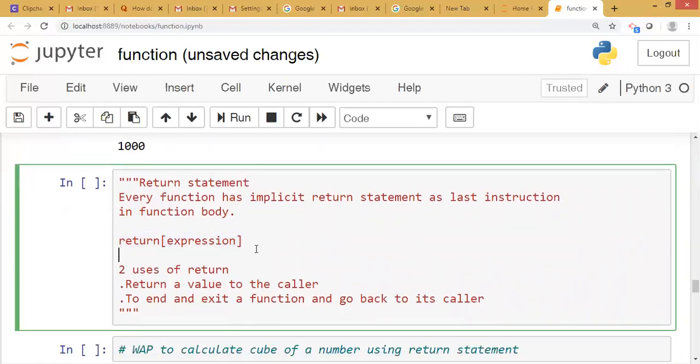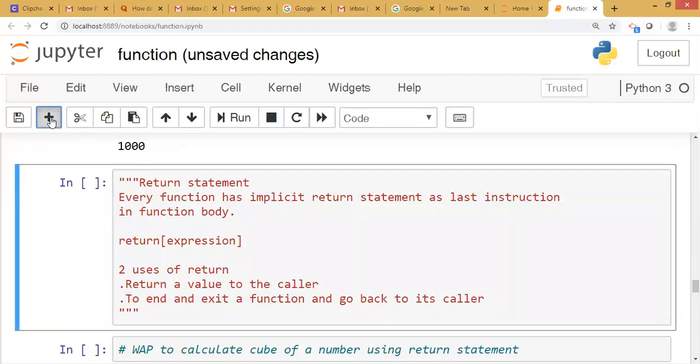Then why do we use the return statement? For two purposes. First is to return a value to the caller, and next is to end and exit a function and go back to its caller. That means whenever the return statement comes, it goes out of the function. So if we write any statement after the return statement, it will not execute. Okay.